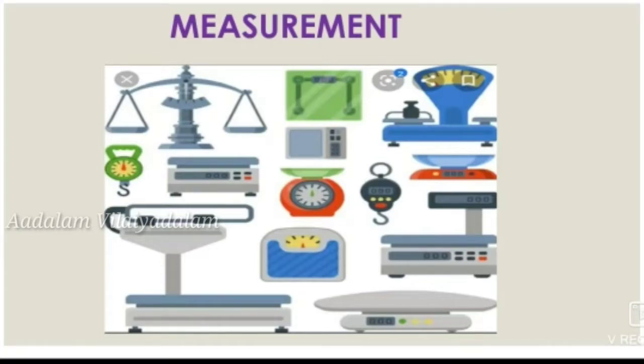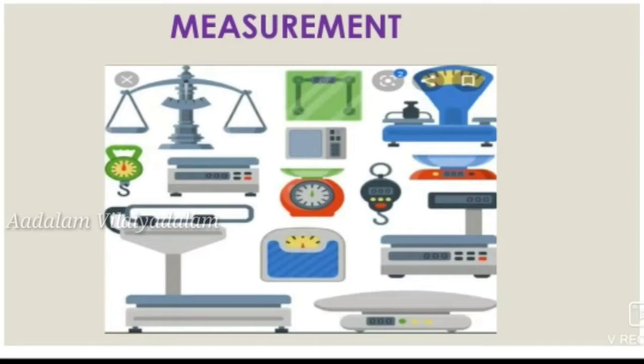That means we want to find the unknown physical quantity by using some standard quantity that is known, and that is known as measurement. Measurement means to measure the height and weight of an object, and it is the base of all scientific studies and experiments. Some of the measuring instruments are scale, measuring tape, weight balance, etc.